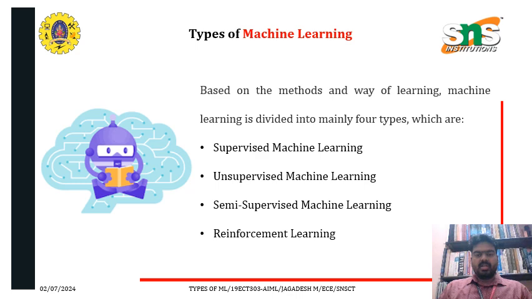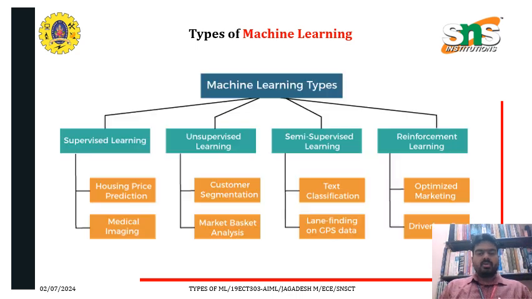So already we have discussed machine learning and why it is important. Everything we have discussed in the previous episode. Now we are going to discuss the types of machine learning. Based on the methods and the way of learning, machine learning is divided mainly into four types, which are supervised machine learning, unsupervised machine learning, semi-supervised machine learning, and reinforcement learning. So these are all the four types of machine learning. Let us see each type one by one. Let us start. I will give you some overview about each type.